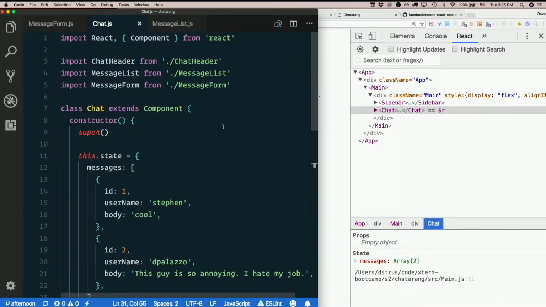So the actual list of messages is in state on chat, which means chat is the only component that is allowed to change that array. But we need to change that array from the form, right? But chat is the only component that's allowed to change it. So what can we do? Think about it for just a minute.